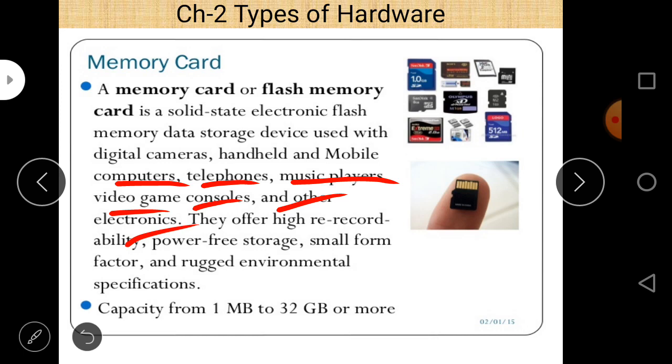They often offer high re-recordability, power-free storage, small form factor, and rugged environmental specifications, and capacity is from 1 MB to 32 GB or sometimes more. So these are the different types of memory cards used for different purposes, and these all are types of flash memory. You can see that there is a memory card here.